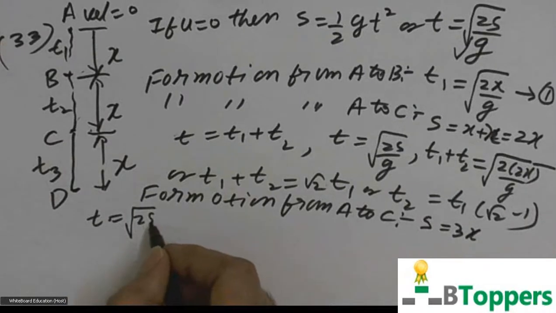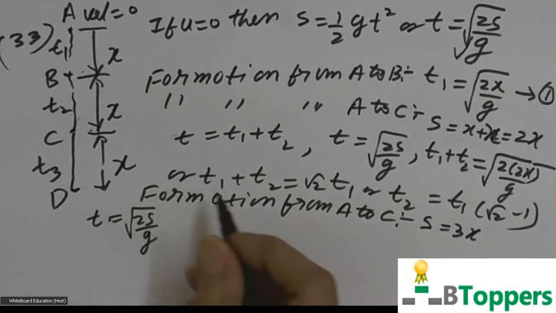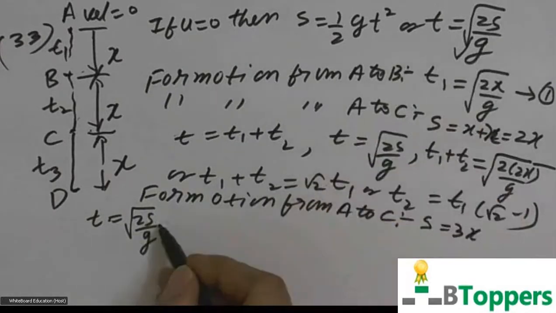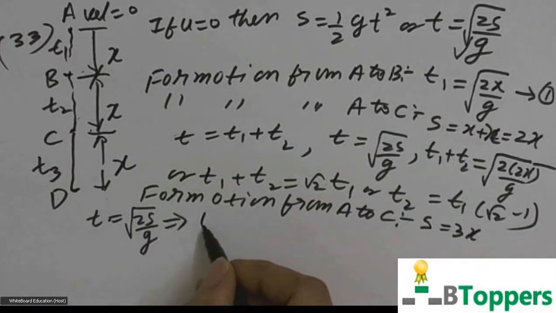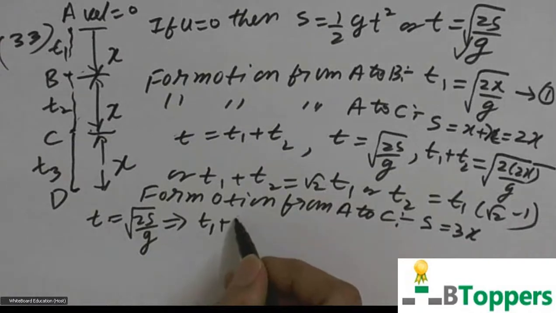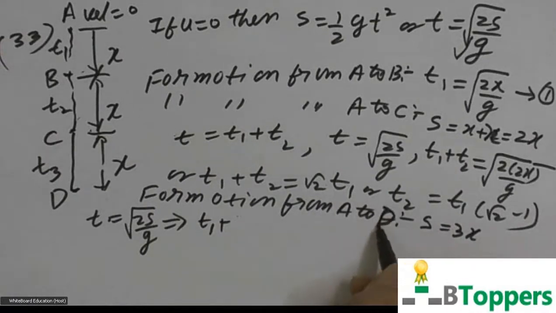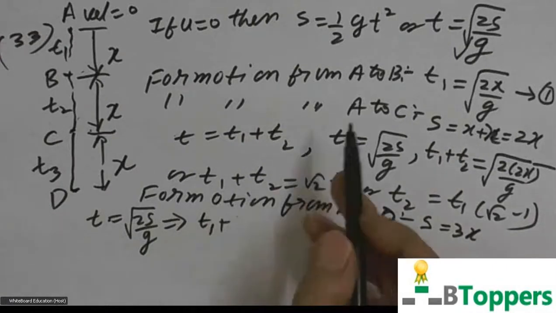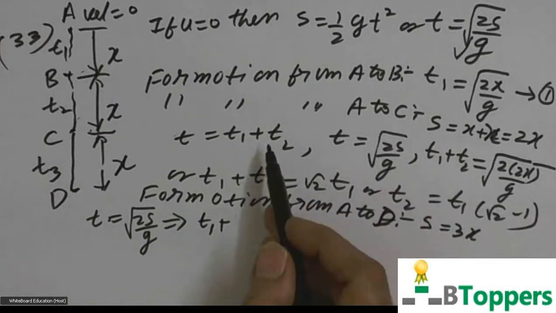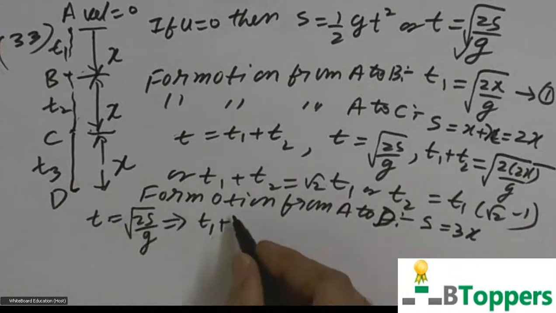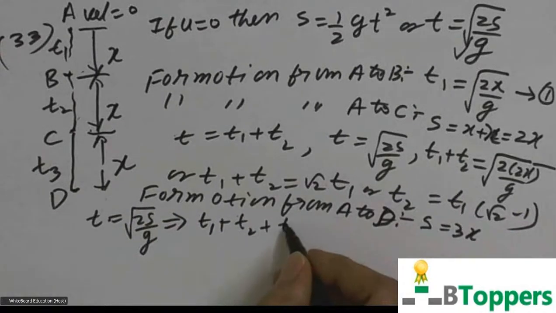Again using the same equation, t equal to root of 2s by g, which I have written in the starting. Time of motion from A to C is t1 plus t2. Time of motion from A to D is t1 plus t2 plus t3.